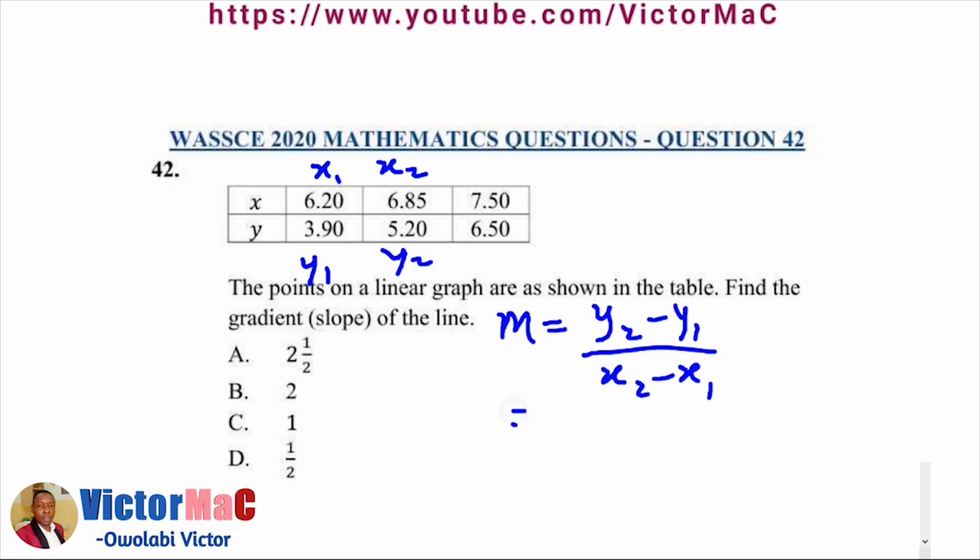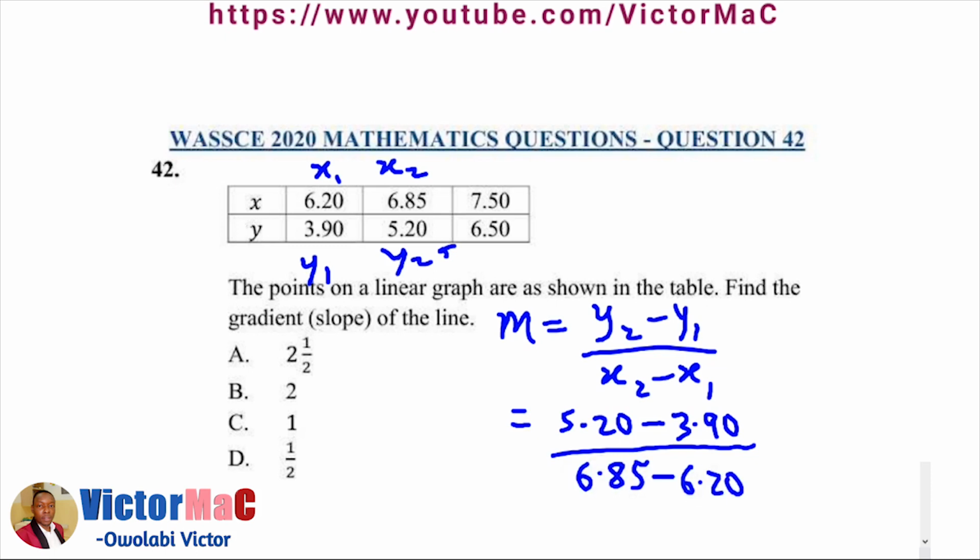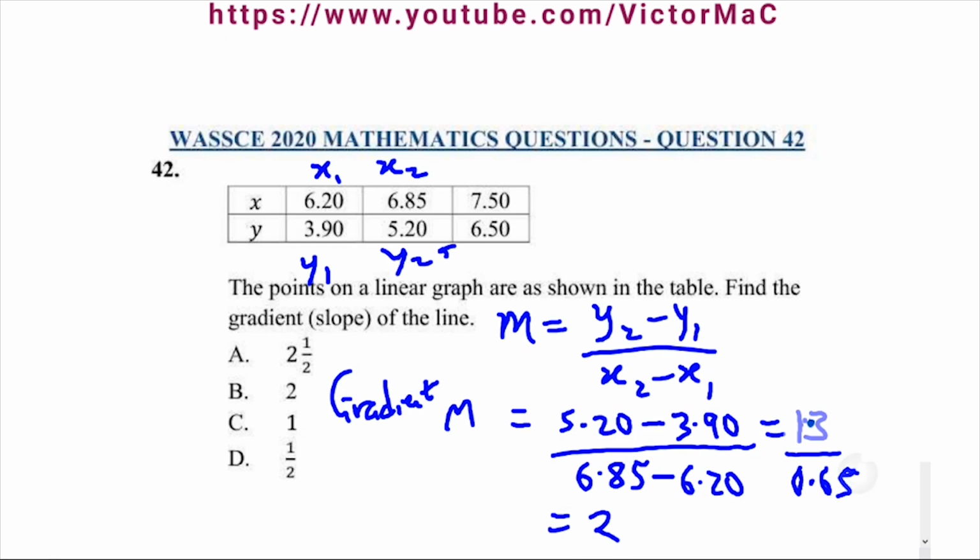So we compare 5.20 as our y2 minus 3.90 as our y1, over x2, which is 6.85, minus x1, which is 6.20. The gradient m is going to be 1.3 when you solve the numerator, over 0.65, and the final answer is 2. Alright, so the gradient is B.